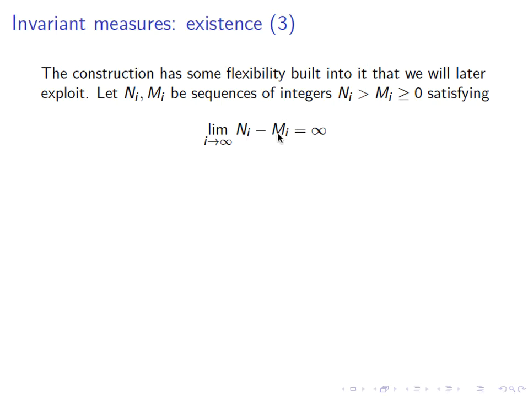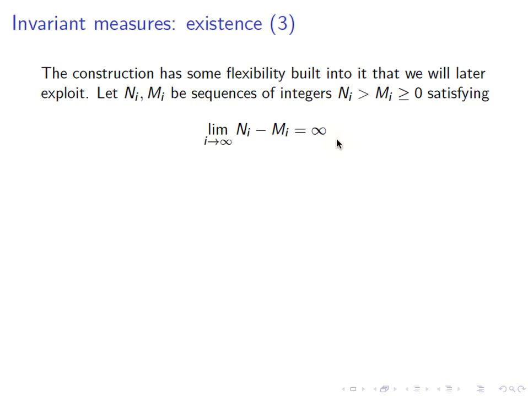I want the limit of n_i minus m_i to be infinity. In other words, we're choosing intervals of integers. The ith interval starts with a point that's called m_i. It goes m_i plus 1, m_i plus 2, all the way to n_i minus 1. It has length n_i minus m_i, and I want that to be arbitrarily large.